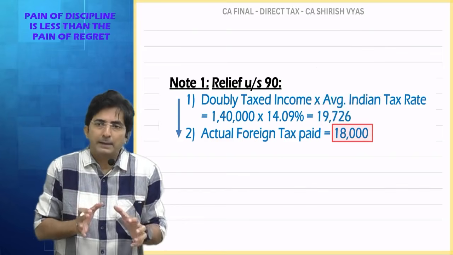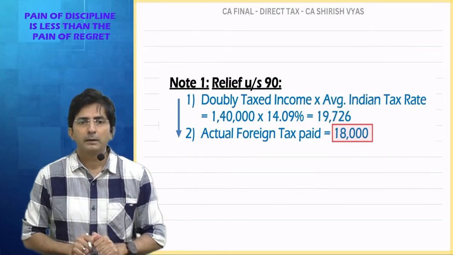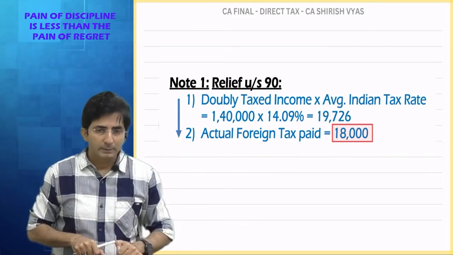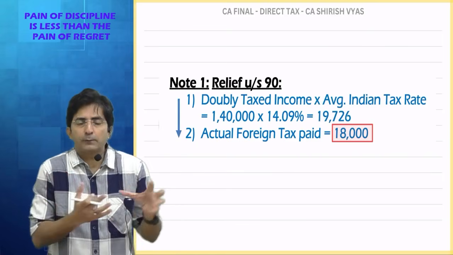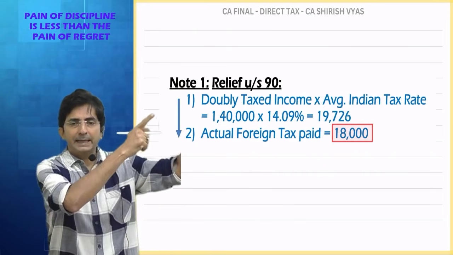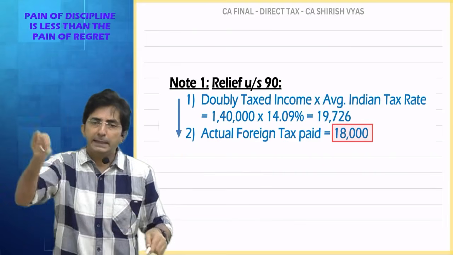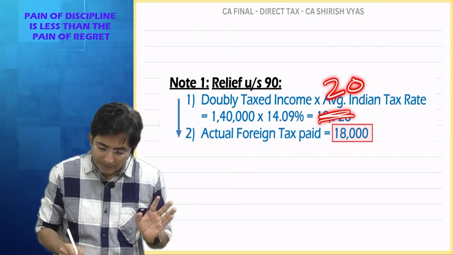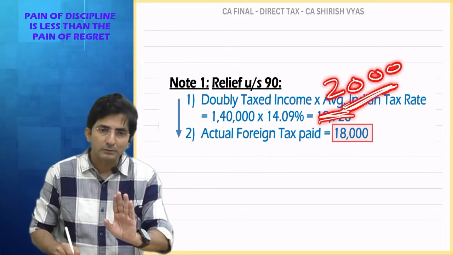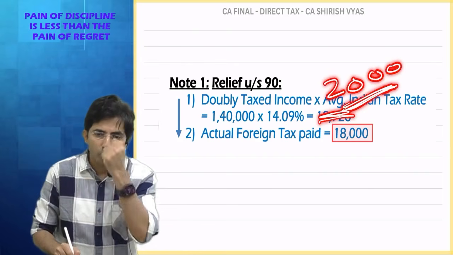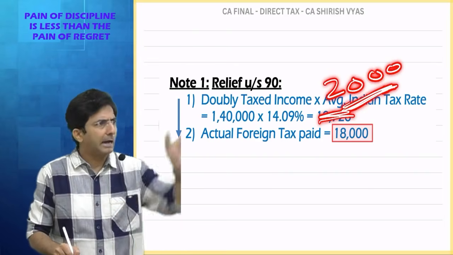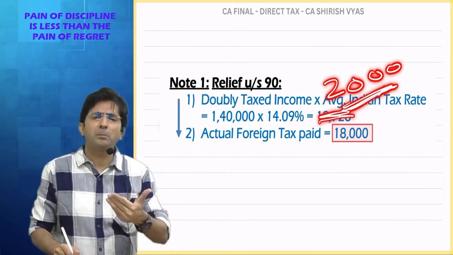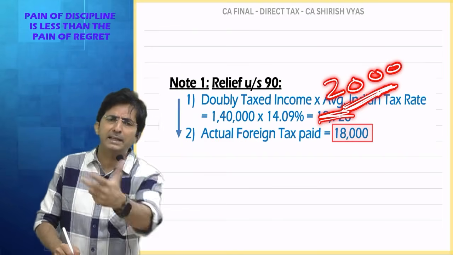See, basically my complaint is with the Indian government. The income which came from foreign, why is India also behind that? My income has originated from foreign land. So when they tax me, that's okay. But why is India also behind? So India will say that we have taxed only 2,000. So that is your complaint. Don't pay 2,000. But I paid the 18. So that you paid to them, no? Your complaint of being doubly taxed is in India.